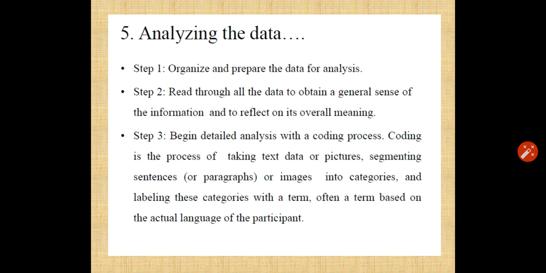Third step is begin detailed analysis with the coding process. Coding is the process of taking data or pictures, segmenting sentences or paragraphs or images into categories, and labeling these categories with a term, often a term based on the actual language of the participants.